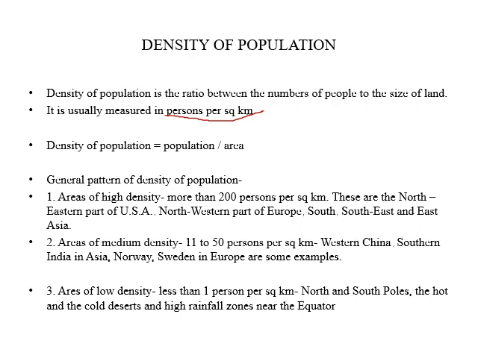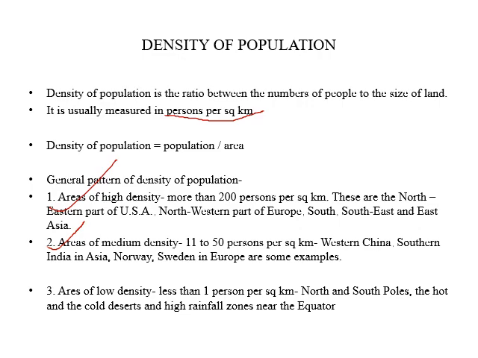Areas of high population density, where population density is more than 200 persons per square kilometer. There are a few areas like northeast part of USA, northwestern Europe, southeast and East Asia, where China and India are located. Second part is area of medium density, where 11 to 50 persons per square kilometer are located. So, Scandinavian countries in Europe, Western China, Southern India are examples of such areas.